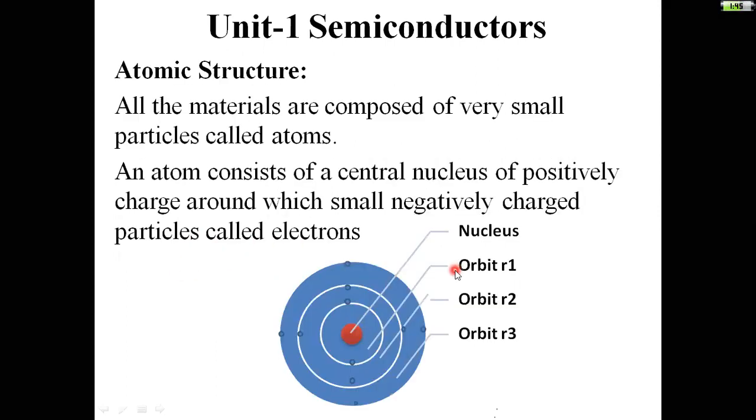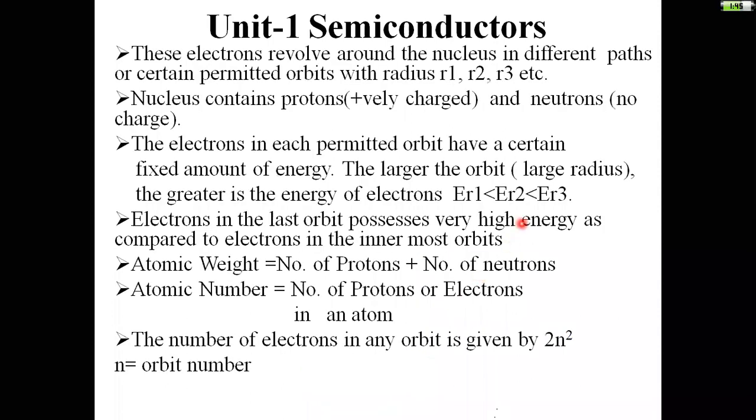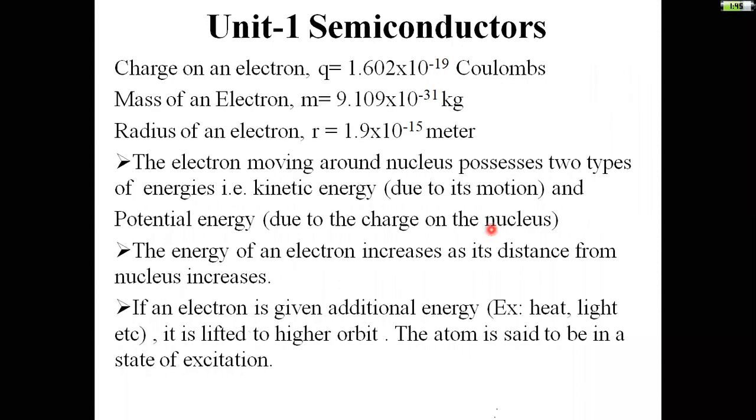And the atomic structure consists of electrons, protons, and neutrons. The outermost electrons are known as valence electrons. Each and every orbit, R1, R2, R3, consists of energy levels. The outermost orbit possesses a high amount of energy, and the innermost orbit consists of a low amount of energy. Each and every electron possesses two types of energies, potential energy as well as kinetic energy.